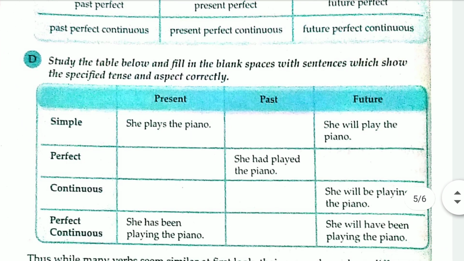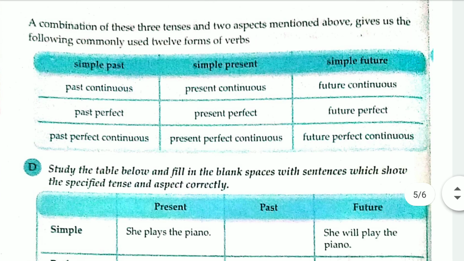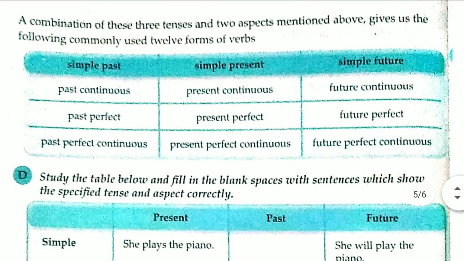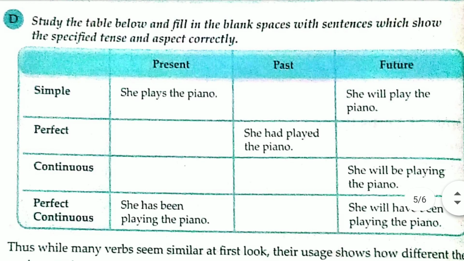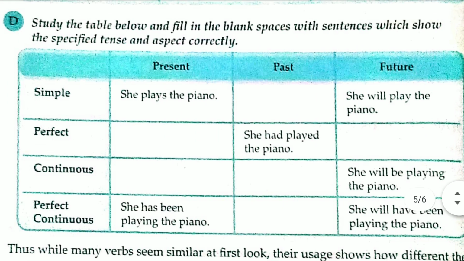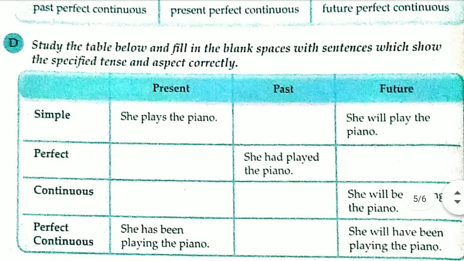Study the table below and fill in the blank spaces with sentences which show the specified tenses and aspects correctly. Okay, if you know about these 12 forms and their rules, then you can fill this table. What you have to do, in the second column, is fill in simple past.